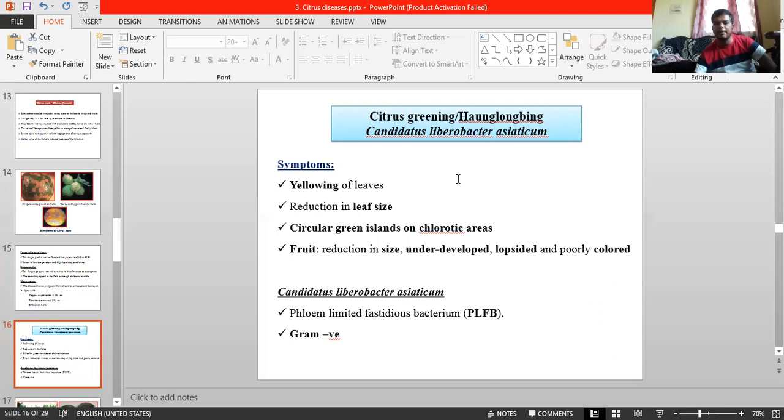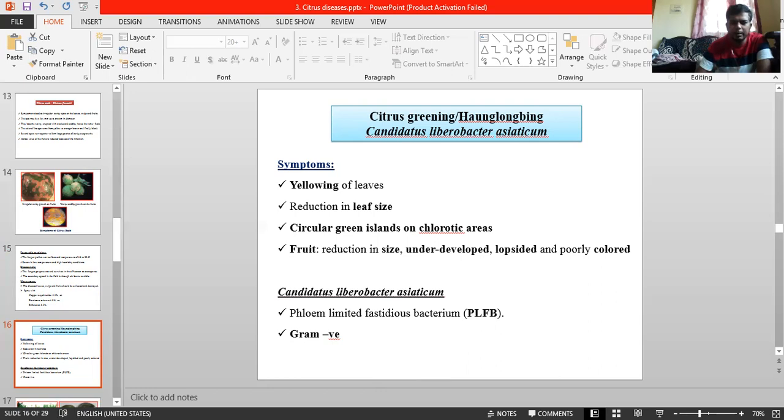Okay, coming to the pathogen, Candidatus Liberibacter asiaticus. But there are two species in Candidatus. Candidatus Liberibacter asiaticus is particularly restricted to Asian countries, and the other species, Candidatus Liberibacter africanus, is present in the African continent. Okay, this much regarding the pathogen. And next, coming to the pathogenic things.